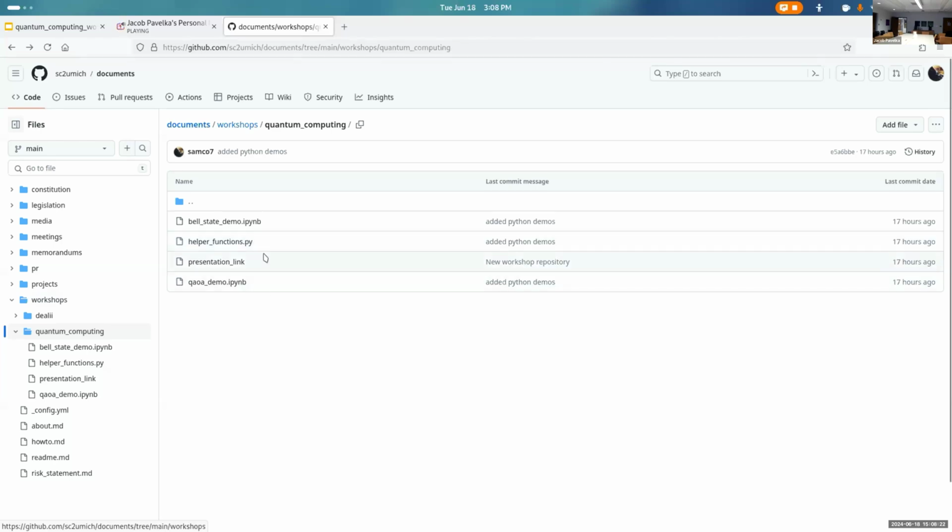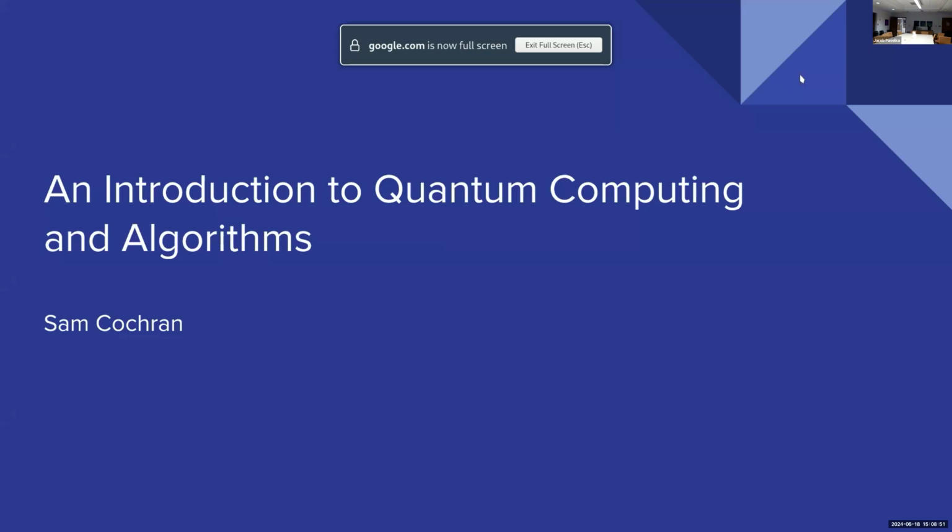The good thing with this format is I already have the documents repository on my computer, so I can just update it and I get all the new workshops. Anyway, there are the three files, the helper functions, and then two separate methods. I've also got some background info, because I figured most people wouldn't have a super strong quantum computing background.